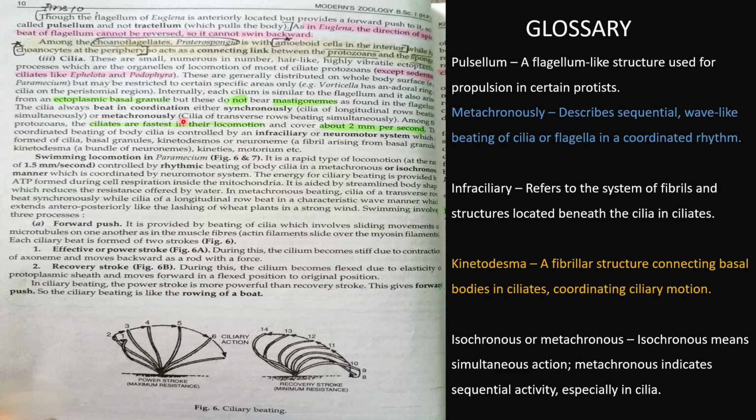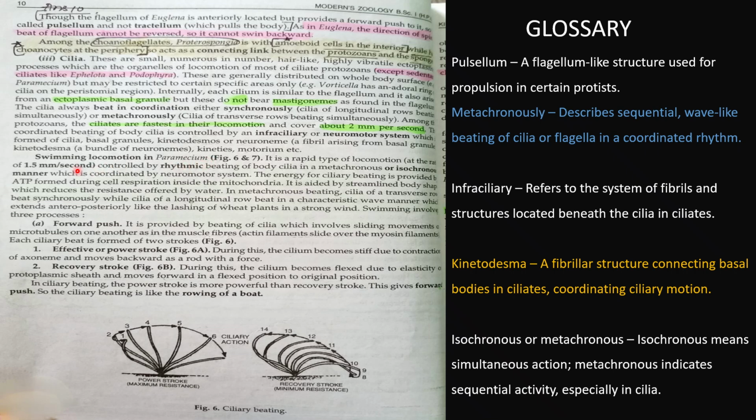Cilia always beat in coordination, either synchronously, that is cilia of the transverse row beating simultaneously, or metachronously, that is cilia of the longitudinal row. Among the protozoans, the cilia are faster in their locomotion. Okay, so cilia are much faster because they are numerous in number and cover about 2 mm per second. The coordinated beating of body cilia is controlled by the infraciliary or neuromotor system, which is formed of cilia, basal granule, kinetosomes, neuroneme, a fiber arising from the basal granule, that is kinetodesma, a bundle of neuronemes, kinetin and motoneme. Example of this is Paramecium. The main example of a cilia-possessing organism is Paramecium.